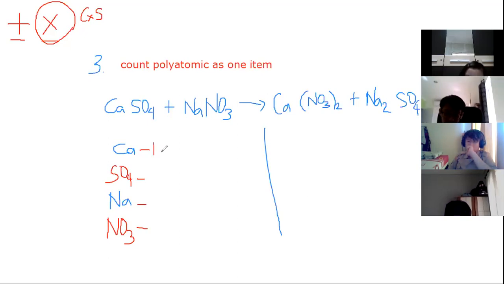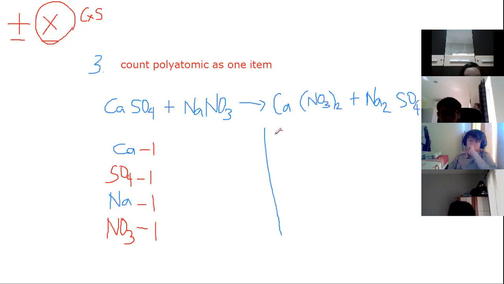For the SO4, only 1 as well. Because only 1, right? You did not see any SO4 again in this reactant. The other SO4 will be found at the product. So they are different. You cannot count them as one from the reactant and one from the product. So for the sodium, we have also 1. And for the nitrate, we also have 1.